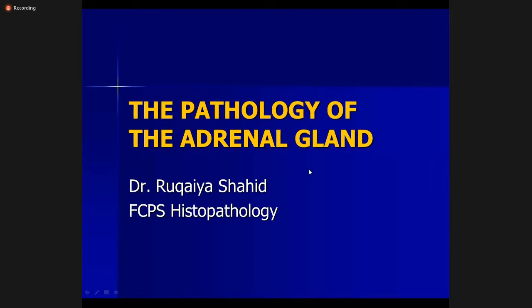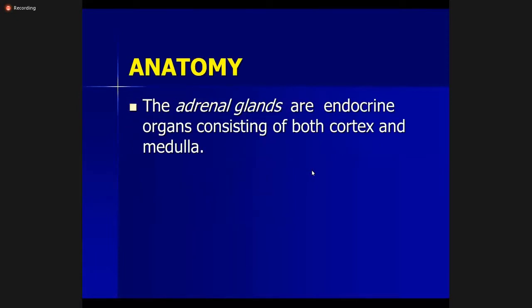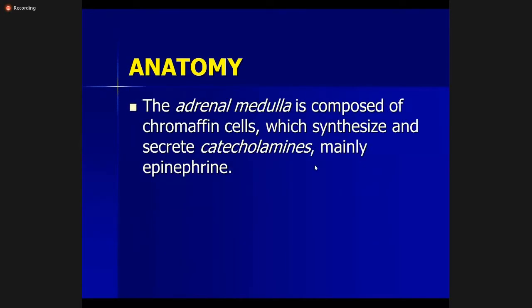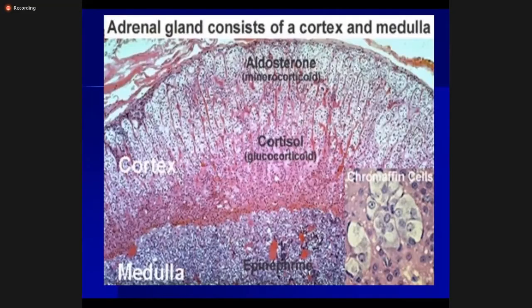So adrenal glands are paired glands that are located above the kidneys, and this is the histology of the adrenal gland. It is composed of a cortex and a medulla. The cortex has three portions.